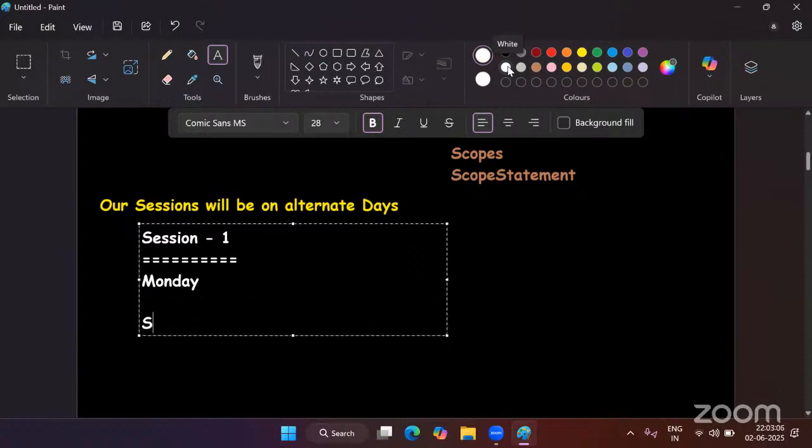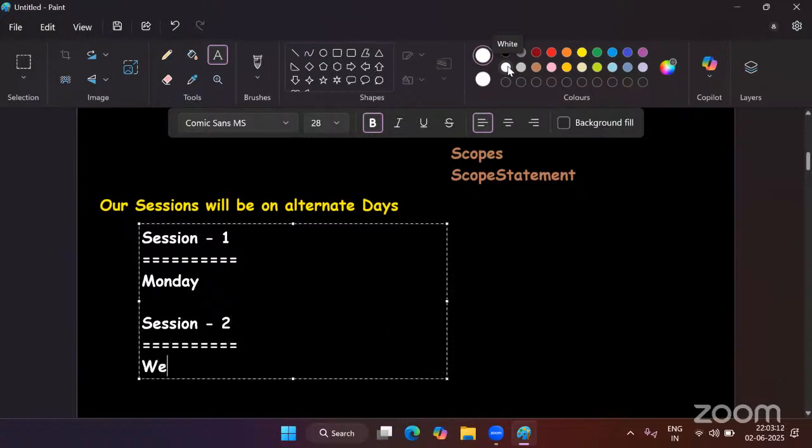Now our session 2 will be on Wednesday. So there will be no session on Tuesday. In the same way, session 3 will be on Friday. Session 4 will be on Sunday. Again, session 5 will be on Tuesday. Like this, on alternate days, we are going to take our sessions.